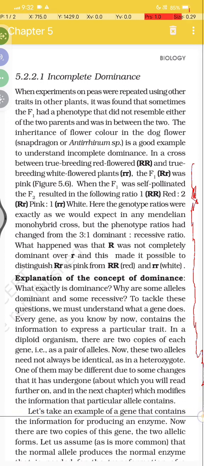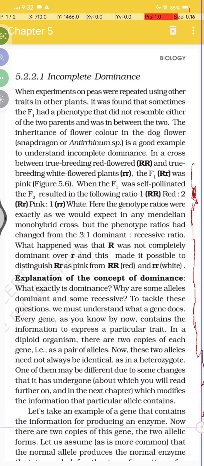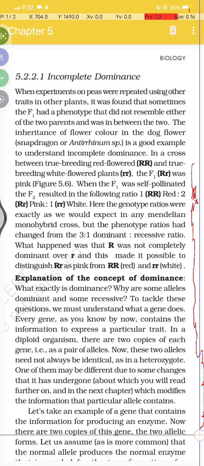which modified the information that particular allele contains. Let us take the example of a gene that contains the information for producing an enzyme, and there are two copies of this gene, in two allelic forms.